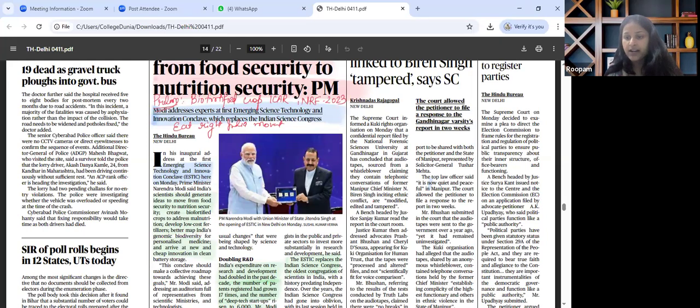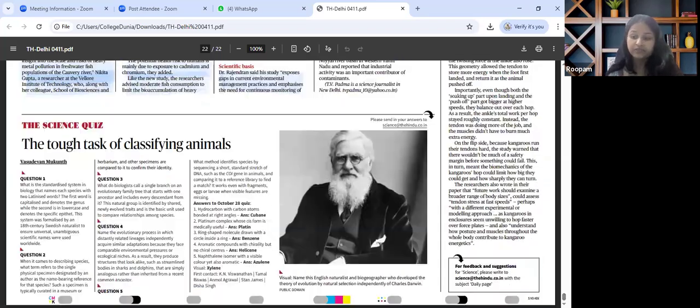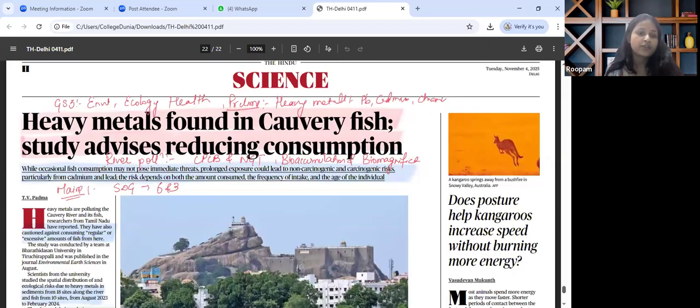So the last important article that is there in the paper and which is worth reading is about heavy metal contamination of rivers that is always there, and the Cauvery river is the prime example this particular article talks about. So relevant for GS paper 3, environment, ecology, and health. The key theme that has been discussed in this particular article talks about heavy metal contamination as an ecological and public health challenge.